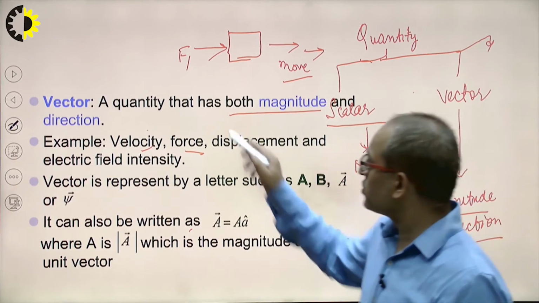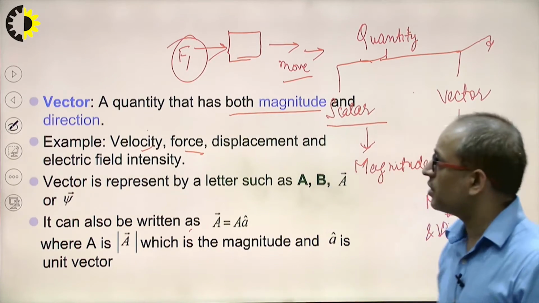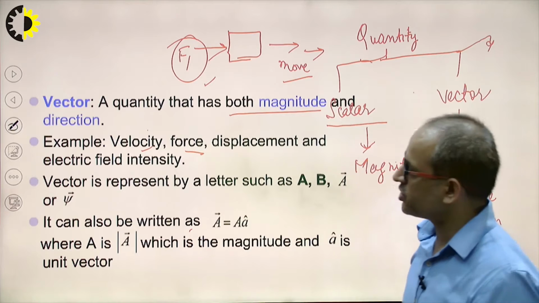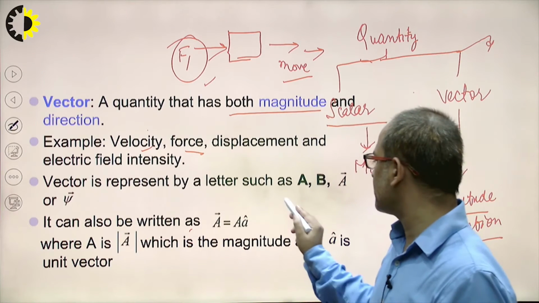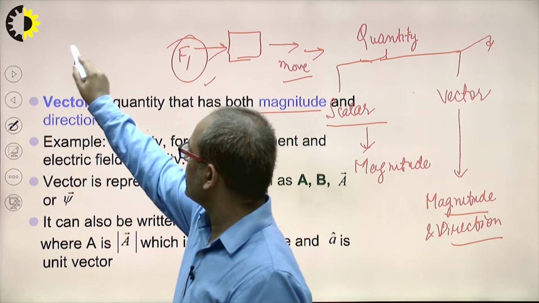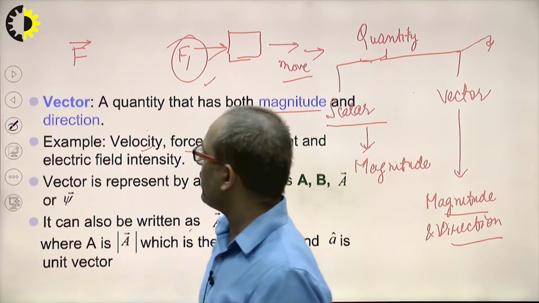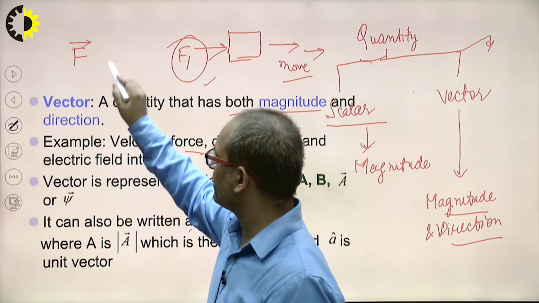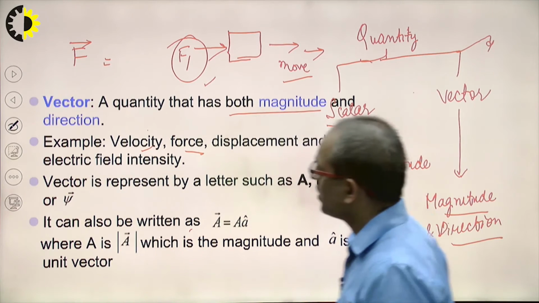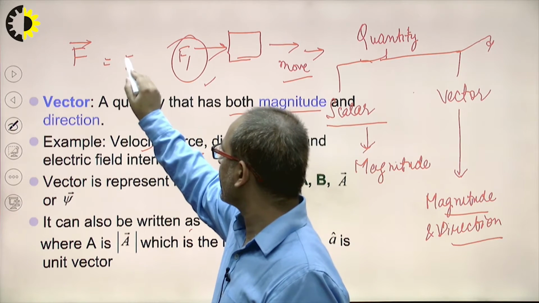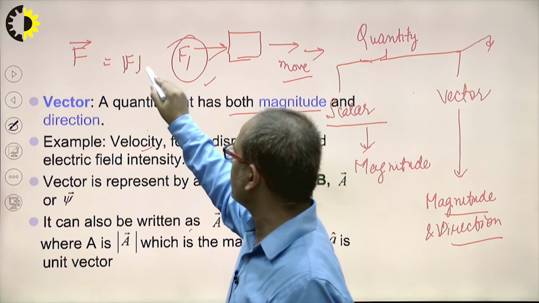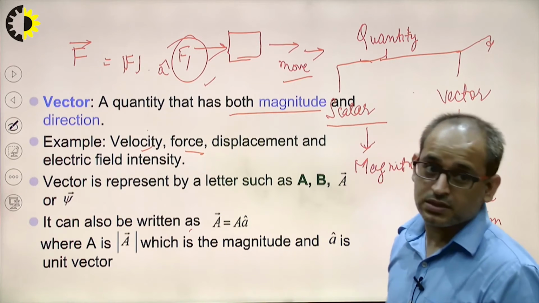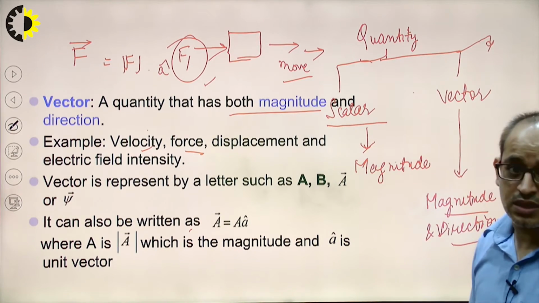So force is a vector quantity which has its magnitude and its direction. A vector quantity F is represented as F vector, which is the magnitude of force multiplied by its direction, and that direction may be in the x direction, the y direction, or the z direction.